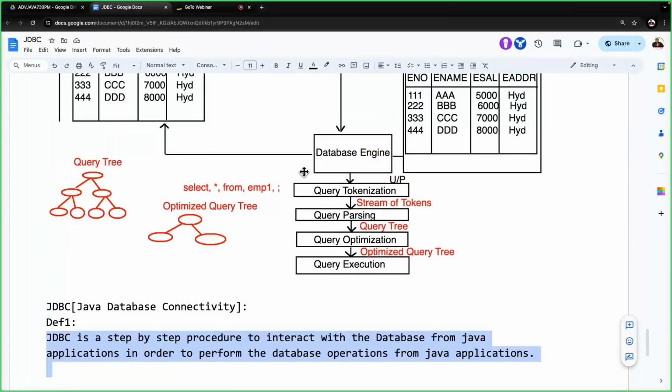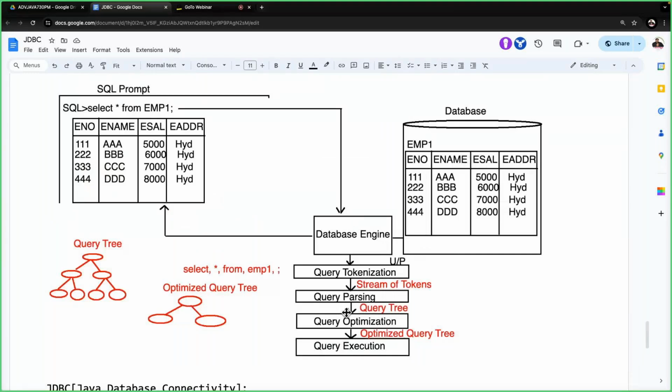This is the database, the database engine and its internal process. But from where are we connecting with the database now, tell me? Come on, from where? SQL prompt, that is a client for a database. Here the SQL prompt is acting as the client for a database. Yes, sir, got it or not?